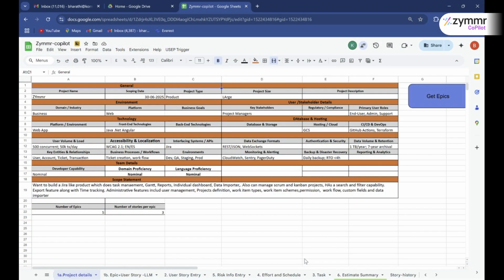Zimmer Copilot transforms vague requirements into confident project scope, which we call epics, converts it into stories, which is done using ML, and generates tasks. It also provides you with a high level budget, which you can use to monitor.